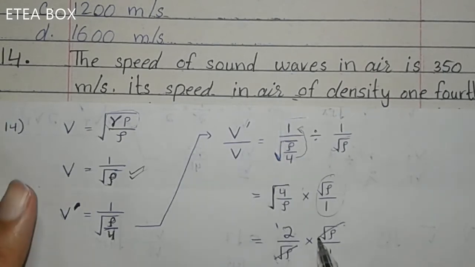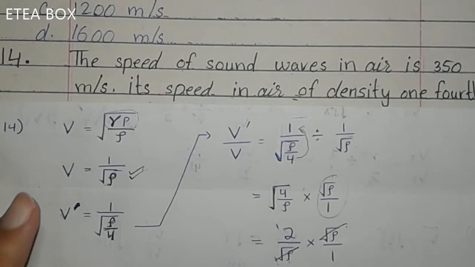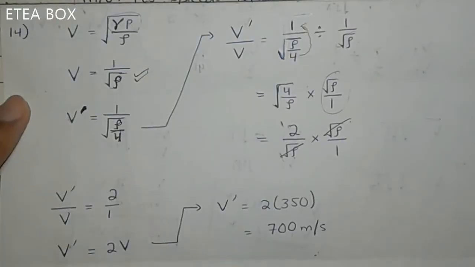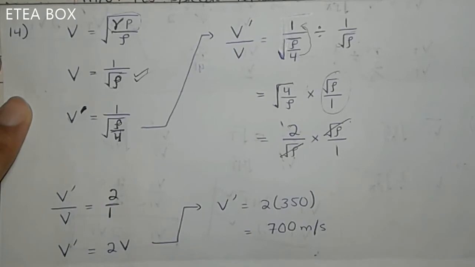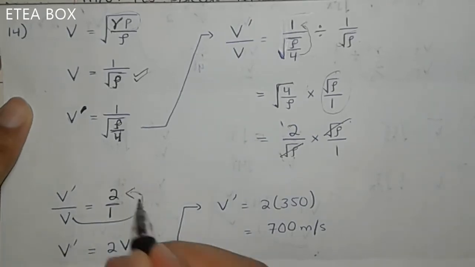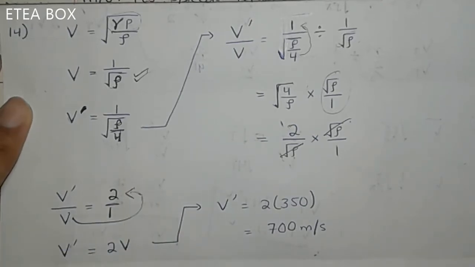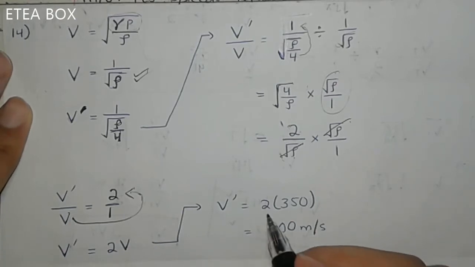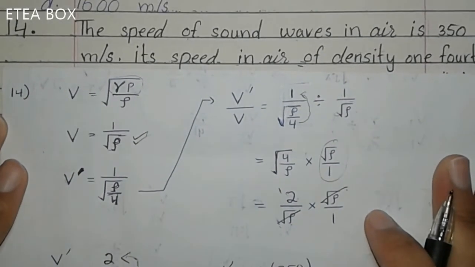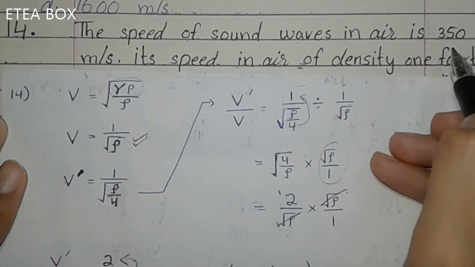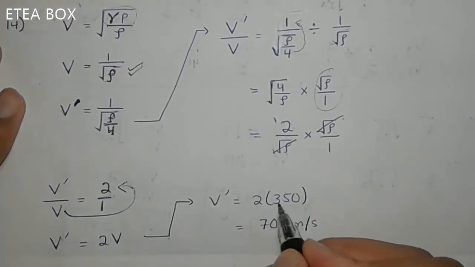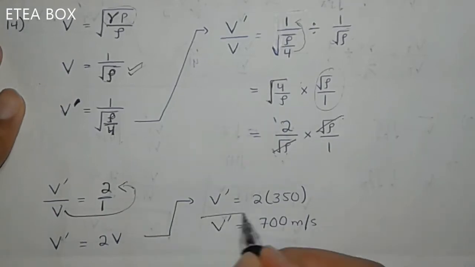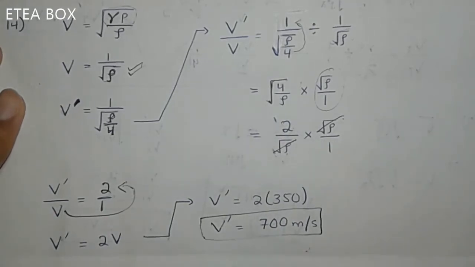Now cancel these, and you will get only the true answer. Look here, you will get V new divided by V original is equal to 2 divided by 1. Now bring this here, so you will get V new is equal to 2V. Now multiply the original V. Look at the MCQ, the original V is 350 meter per second. Now put here original V, 2 multiplied by 350, you will get V new 700 meter per second.